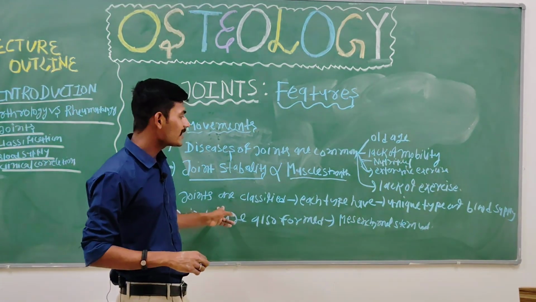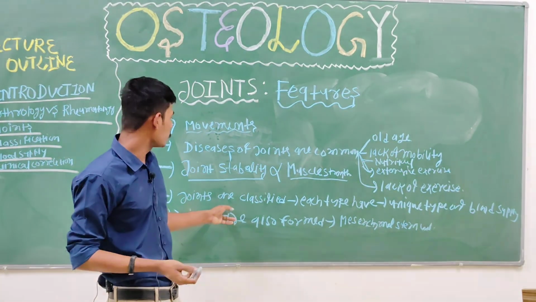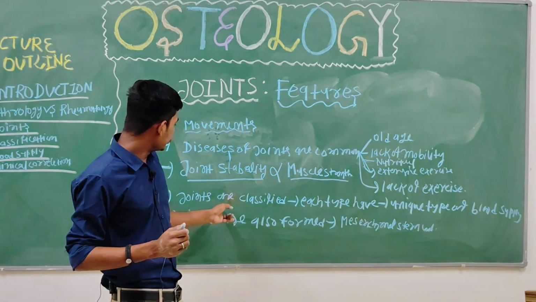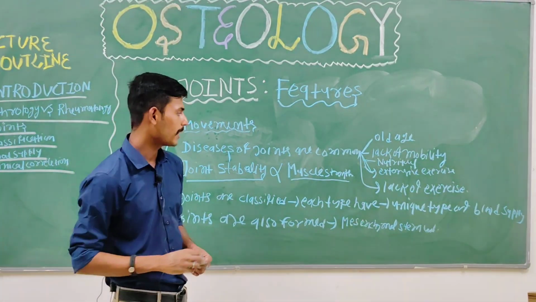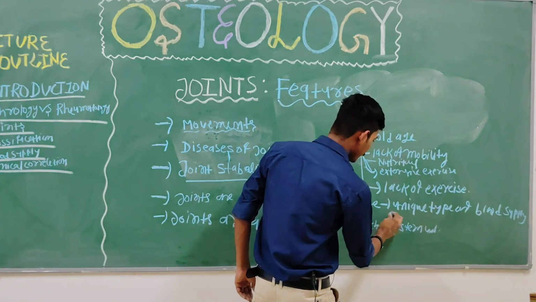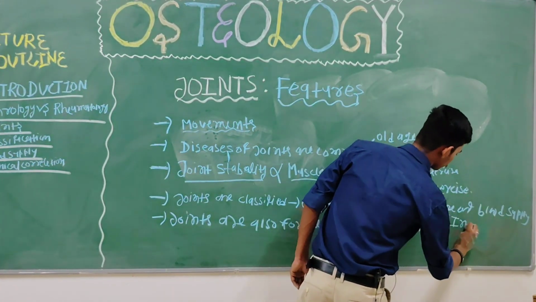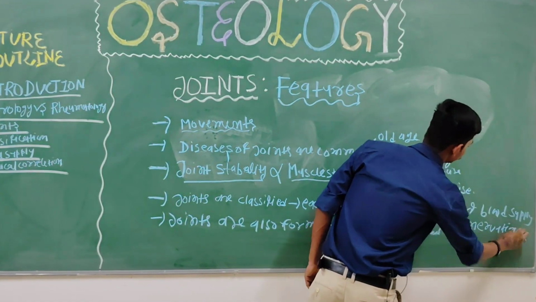Then joints are classified. We will see after a few minutes that joints are divided primarily into three types, and each joint has its unique type of blood supply, as well as innervation.